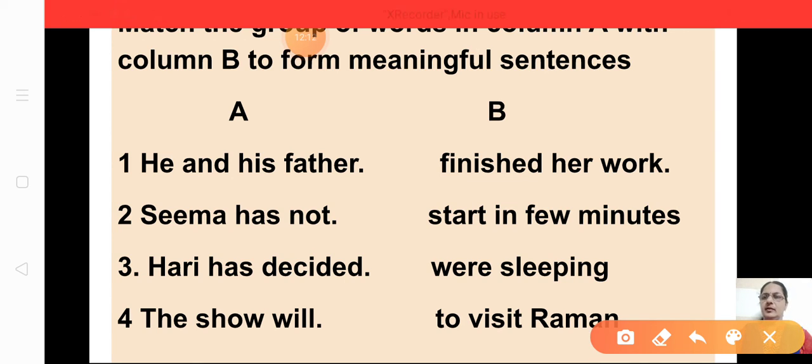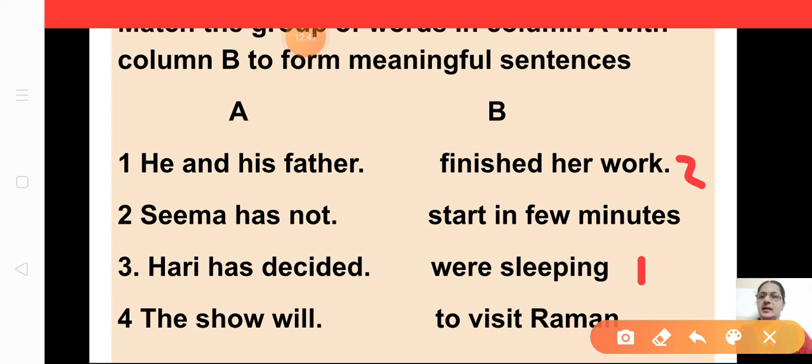Okay, Raman or Raman. So A, he and his father. What can you start? What can you give? Shall I match? He and his father were sleeping. This will be the first one. Okay. Seema has where Seema means she's a girl. Is there anything of her, his, her, she? Seema has not finished her work. This will be the second one.